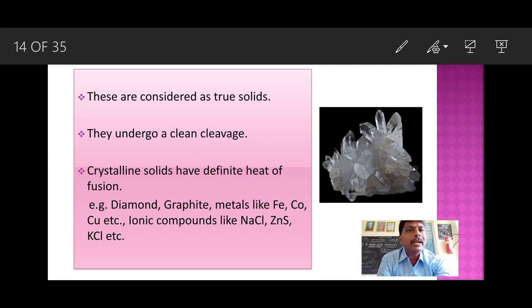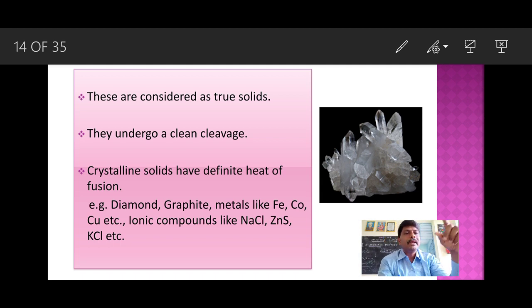One more important property, they are anisotropic. Again, I will explain what is anisotropy. Some solids, crystalline solids, exhibit different physical properties in different directions: different electrical properties, different optical properties, different mechanical properties in different directions. So you can check these 6 properties for crystalline solids.